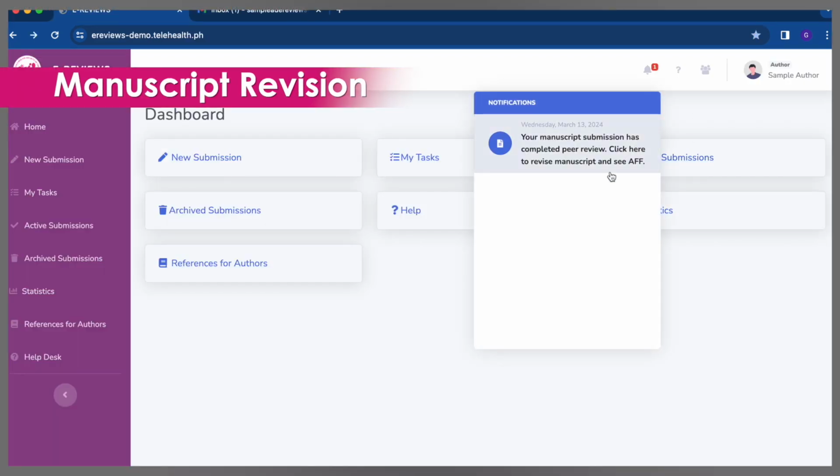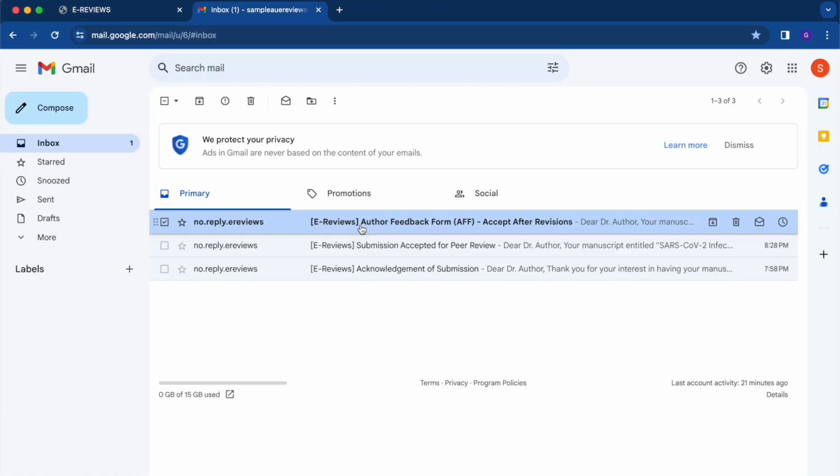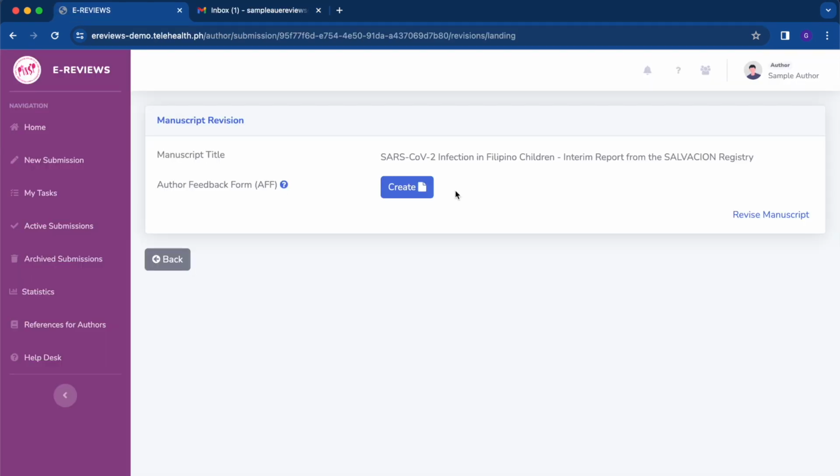Authors will receive notifications within e-reviews and automated emails to the address they provided detailing the status of their submission and the succeeding tasks that they must accomplish. Both the internal notification and external email alert will link to the pertinent portion of e-reviews where authors may complete the specified task.